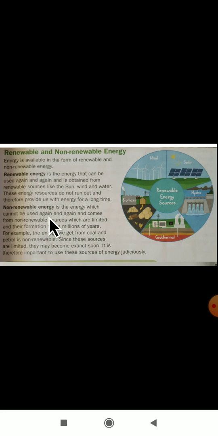Renewable energy we can use again and again, but non-renewable energy we cannot use once it is used. We can't use it again, it is waste only. So non-renewable energy is the energy which cannot be used again and again and comes from non-renewable sources, which are limited and whose formation takes millions of years. For example, the energy we get from coal and petrol is non-renewable energy.